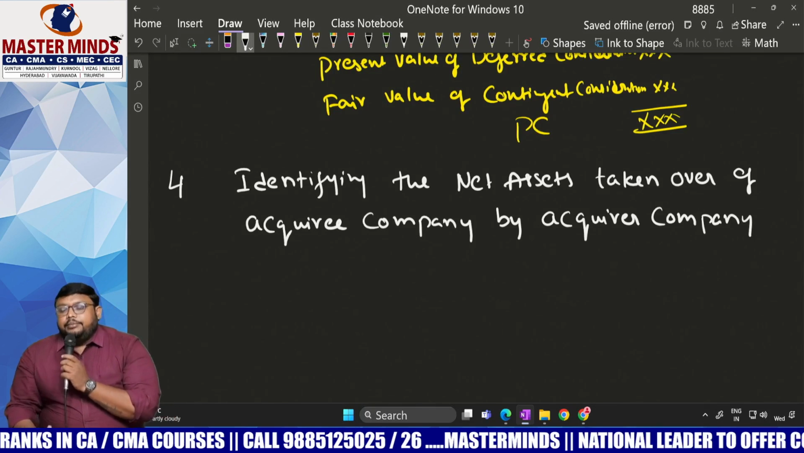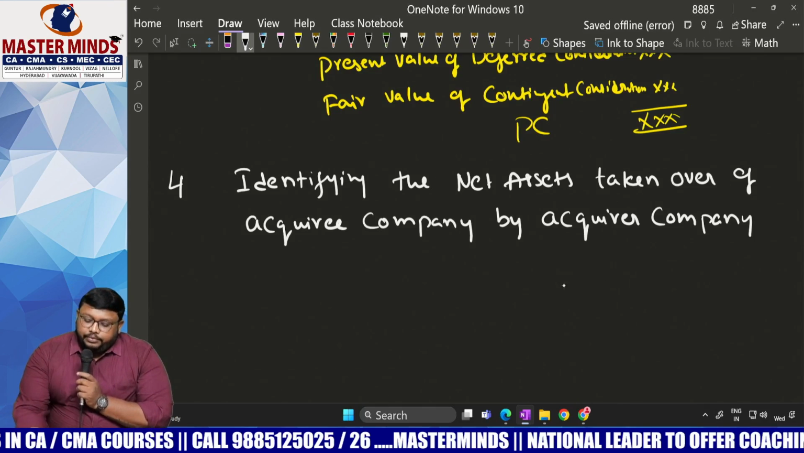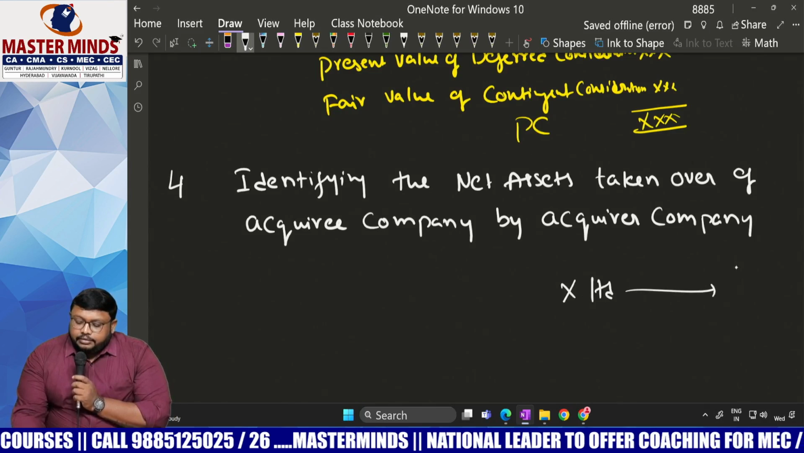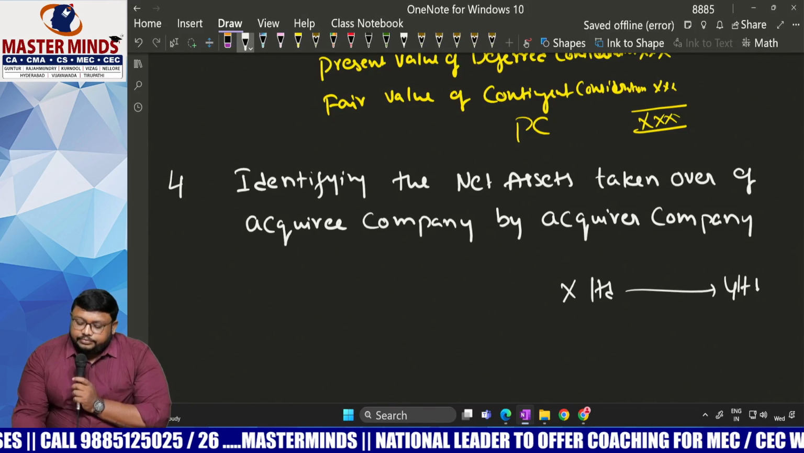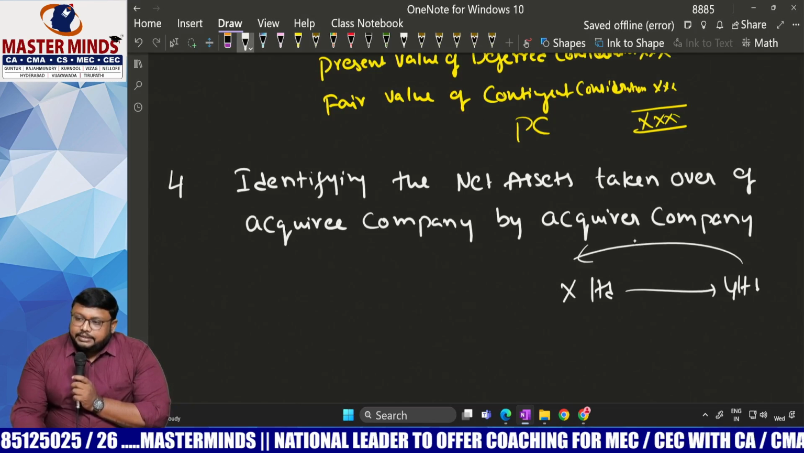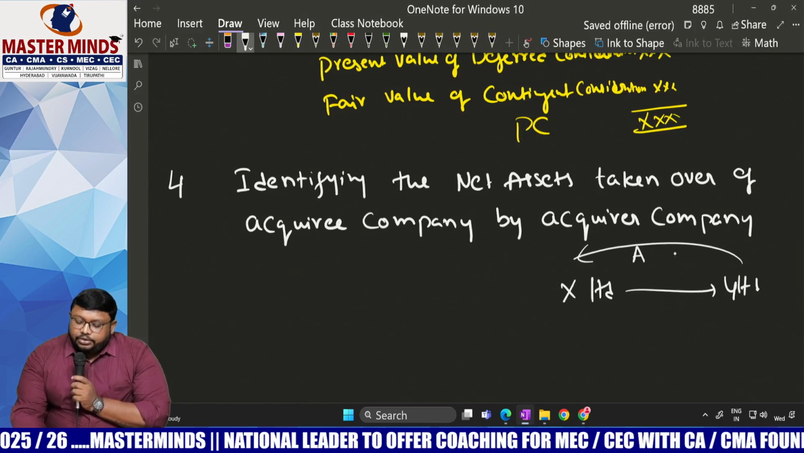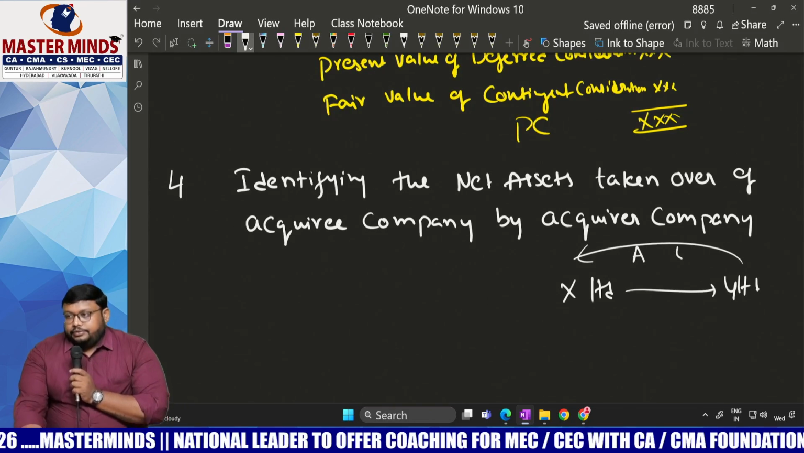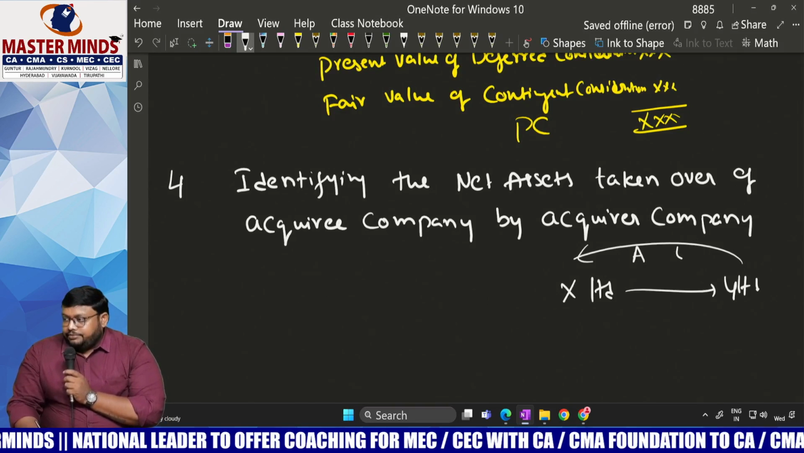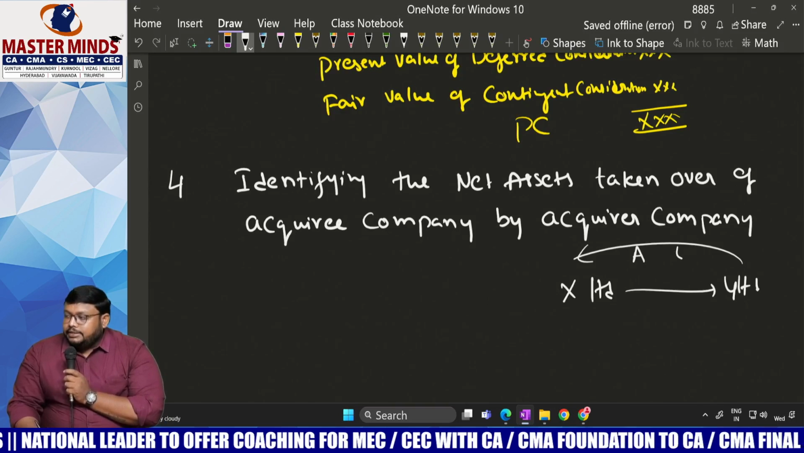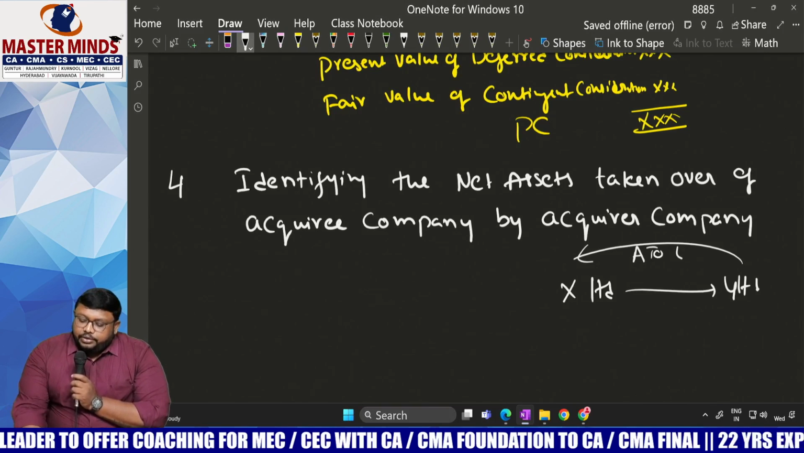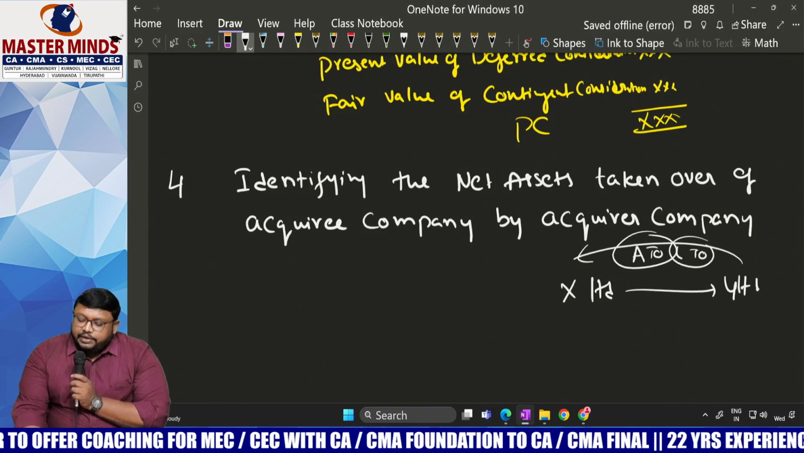See here, X Limited purchased Y Limited's business. So X Limited has taken over all the net assets. Net assets means assets taken over and liabilities taken over. What are the assets we have to take and what are the liabilities we have to take? At which value we have to take the assets and liabilities taken over?